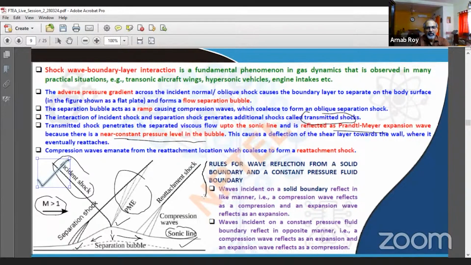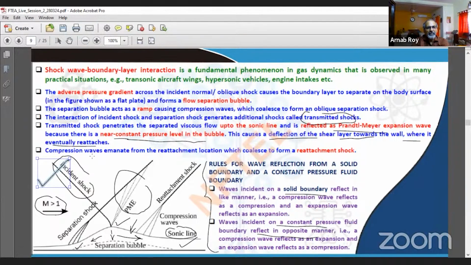So the rules of the game are mentioned here, that if you have a shock wave incident on a solid boundary, then it reflects like a shock wave. If it is incident on a constant pressure boundary, it reflects as an opposite kind, that means an expansion wave. And this causes even a deflection of the shear layer. So what we mean by the shear layer is this layer across which there is a dramatic velocity change in the tangential direction.